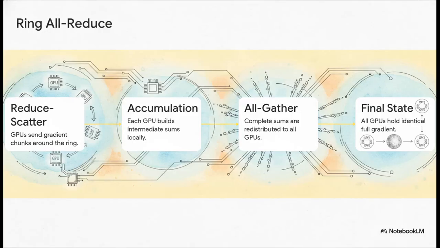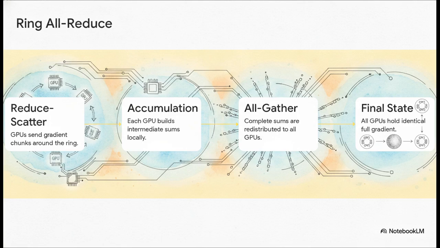We can actually surgically deconstruct this heartbeat using the popular ring-all-reduce algorithm so we can see exactly how it builds. It happens logically in a very precise sequence. Step 1 is reduce scatter. The GPUs are logically arranged in a ring, and each GPU sends a chunk of its gradient to its neighbor. Step 2 is partial accumulation. As those chunks are passed along, each GPU builds intermediate mathematical sums locally. Then step 3, all gather. These accumulated partial sums are then distributed back around the ring. And finally, step 4, the final state. Every single GPU now holds the completely identical, fully reduced gradient.